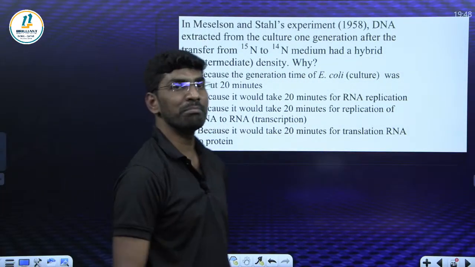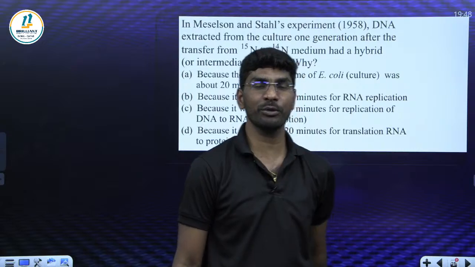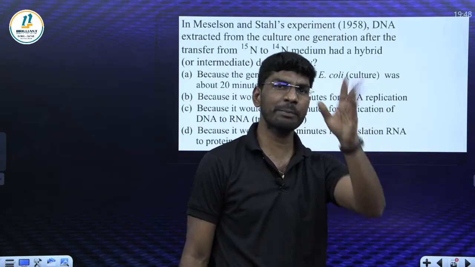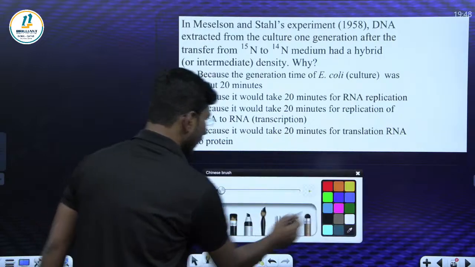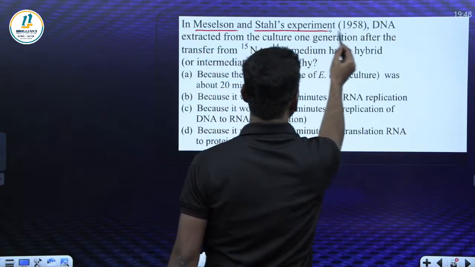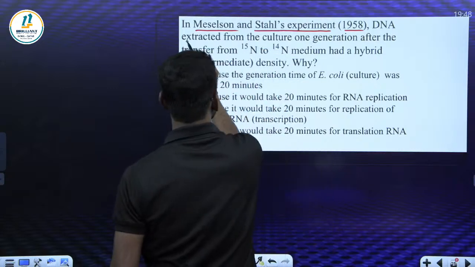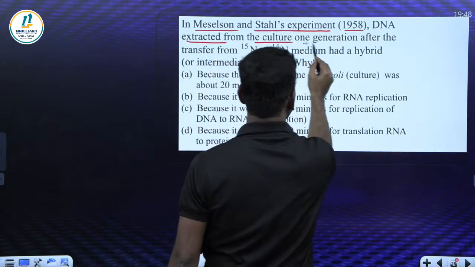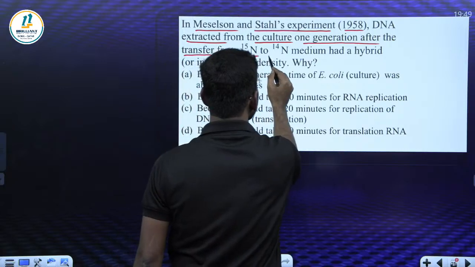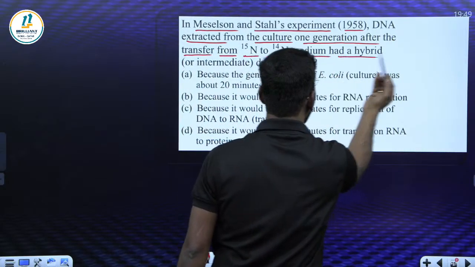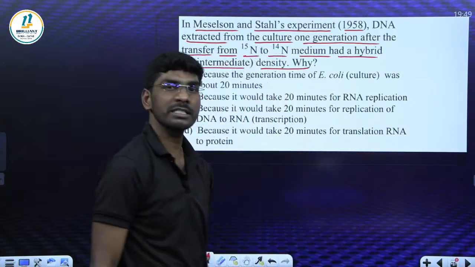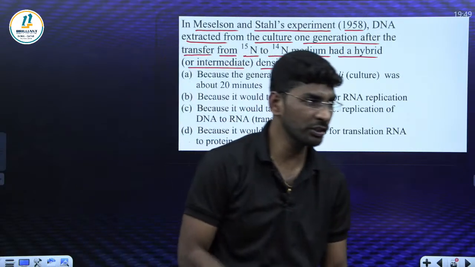This is the Meselson-Stahl experiment question. Simple. If you know the concept, very easy. Let me check. Here, what is given? In the Meselson and Stahl experiment in 1958, DNA extracted from the culture one generation after the transfer from N15 to N14 medium had a hybrid or intermediate density. Why? Semi-conservative DNA replication. Chalo, answer this one.